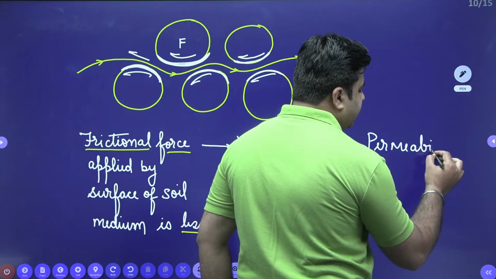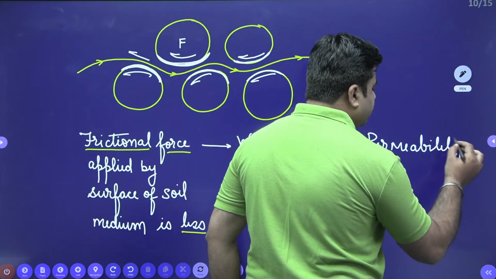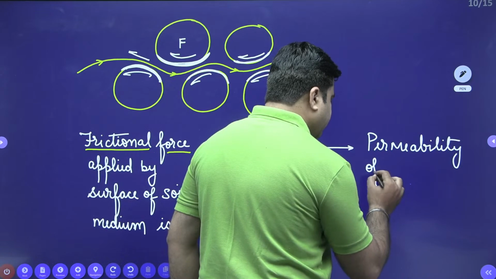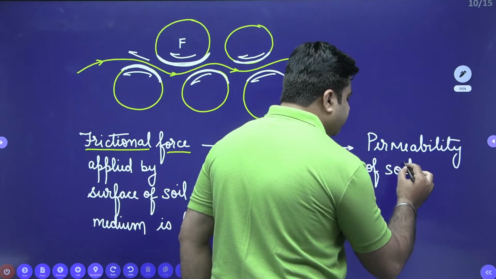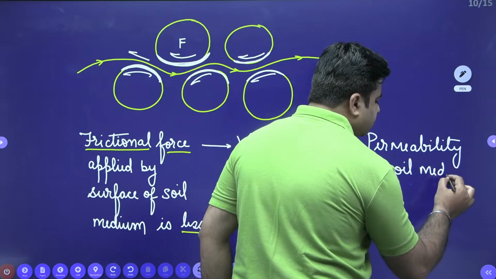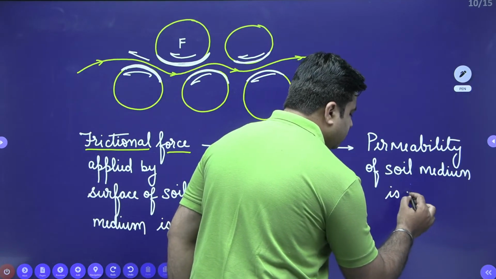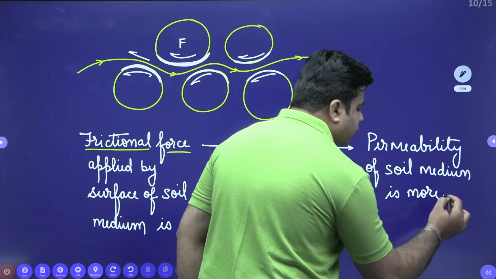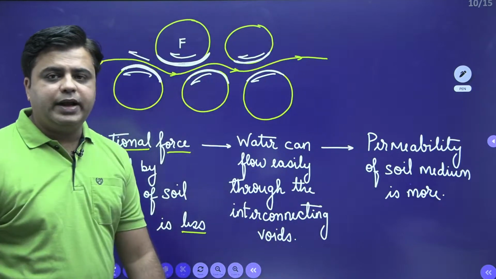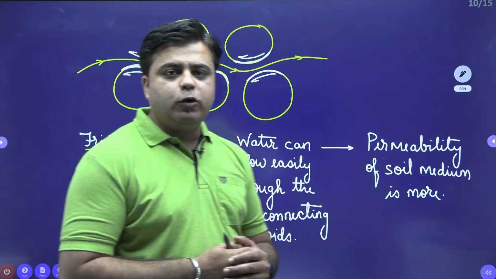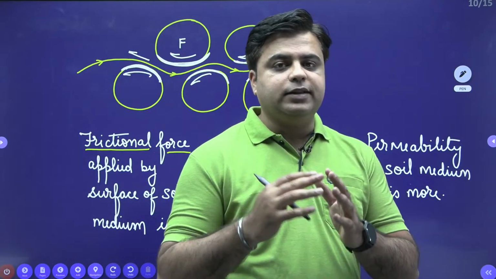Permeability of the soil medium is more, right? More the frictional force, more the hindrance.